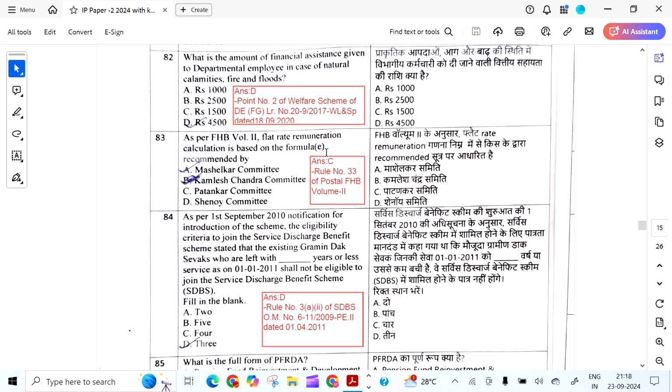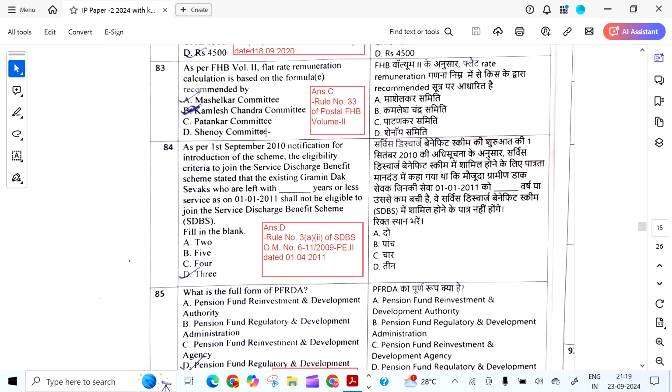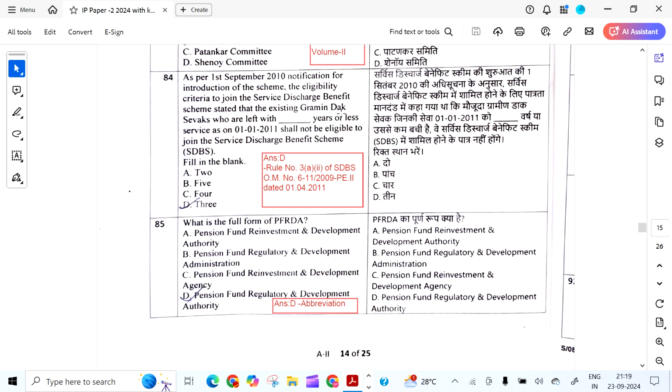What is the amount of financial assistance given to departmental employee in case of natural calamities, fire and floods? The answer is 4,500. As per FHB Volume 2, flat rate remuneration calculated is based on the formula recommended by the Patankar Committee, Rule 33 of FHB Volume 2.